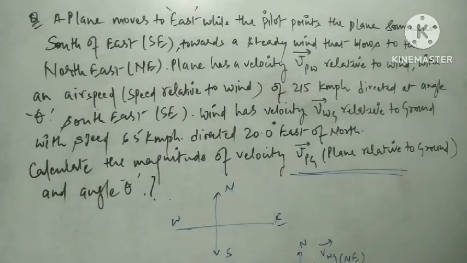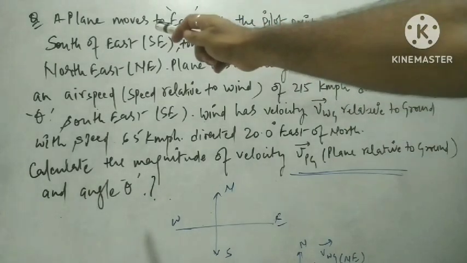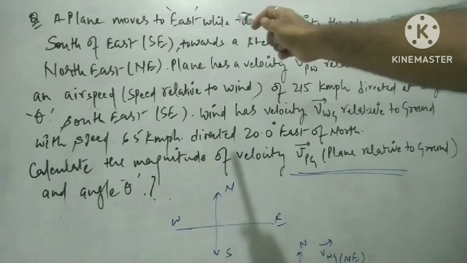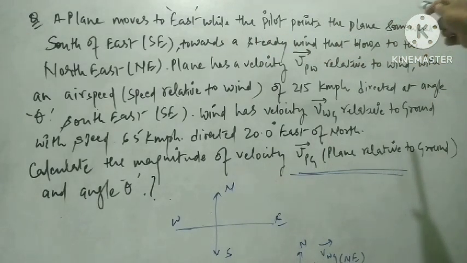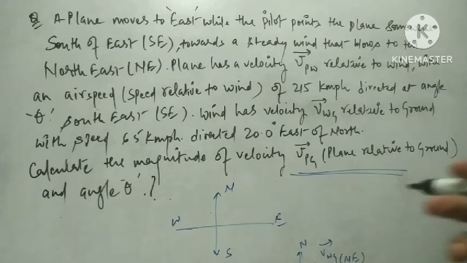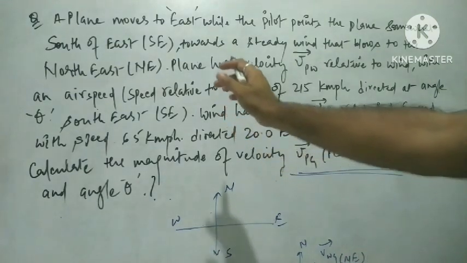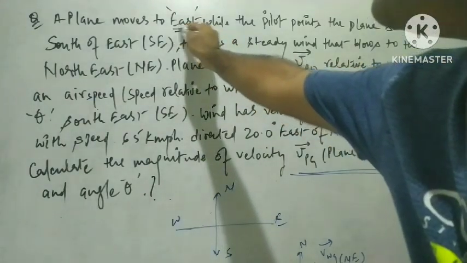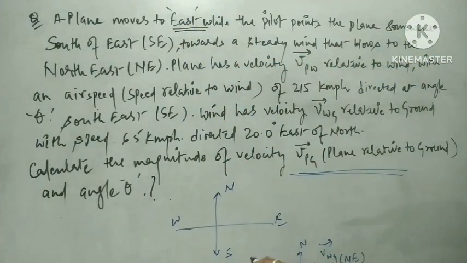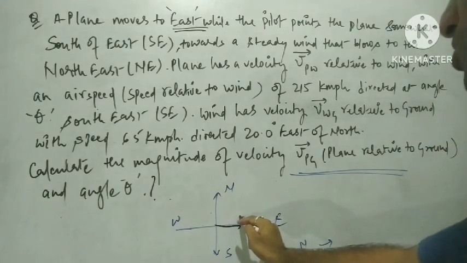What the question is saying is that a plane moves to the east while the pilot points the plane somewhat south of east. So we have certain directions given, and on the basis of those directions we have to estimate the movement of the plane. The first estimate given says that the plane moved towards the east, which means the basic trajectory for the movement of the plane is towards the east.